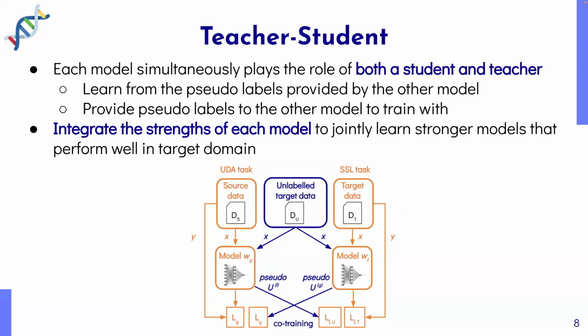Specifically, each model learns from the pseudo-labels of the other model and also provides pseudo-labels to the other model to train on. By having one model to give confident pseudo-labels to the data that the other model is uncertain about, the strengths of each model can be integrated to jointly learn stronger models that perform well in the target domain.